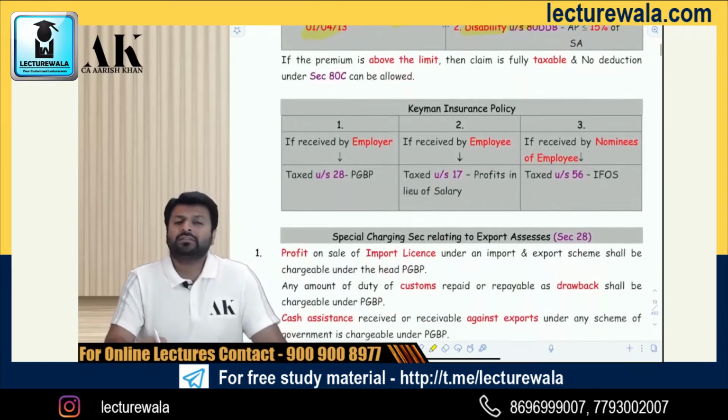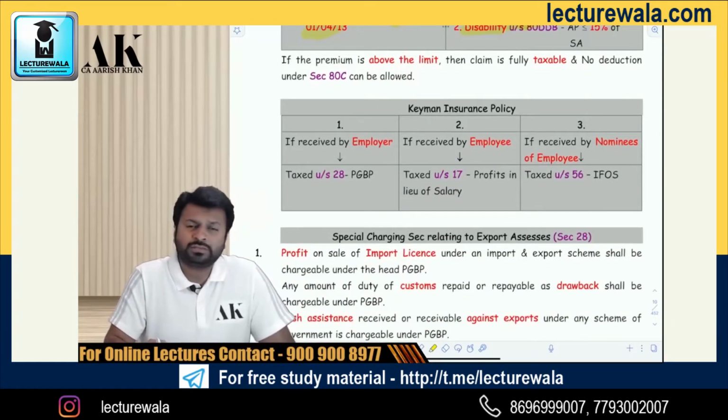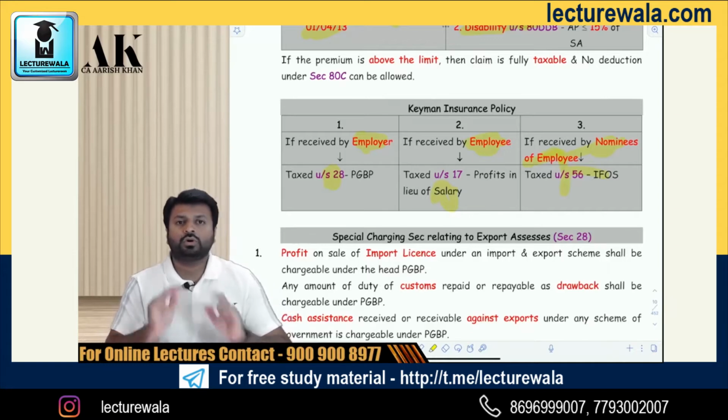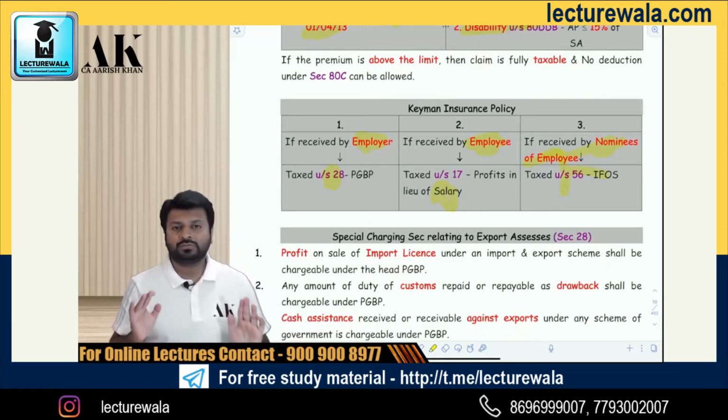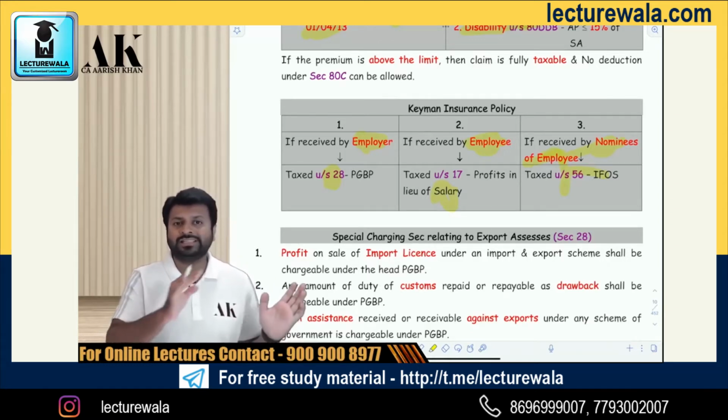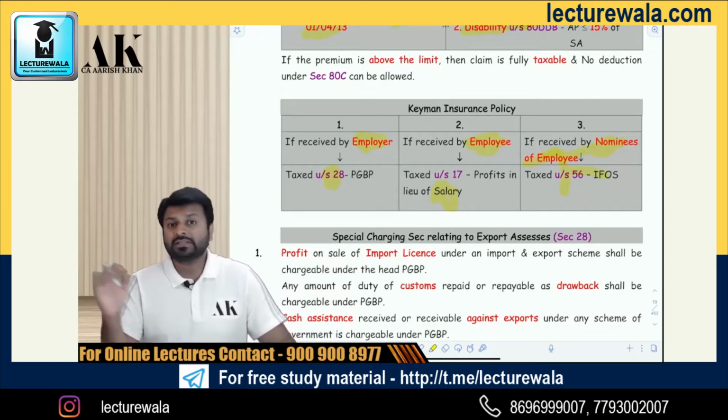Now, what is the taxability of a keyman insurance policy? Is the keyman insurance policy maturity amount also exempt? No, it is taxable. Now, it is taxable under which head? If it is received by the employer, then PGBP. If it is received by the employee, then salary. If it is received by the nominee of the employee, then IFOS. So the taxability of a keyman insurance policy is spread under 3 heads. It can be charged under PGBP also, IFOS also, salary also.